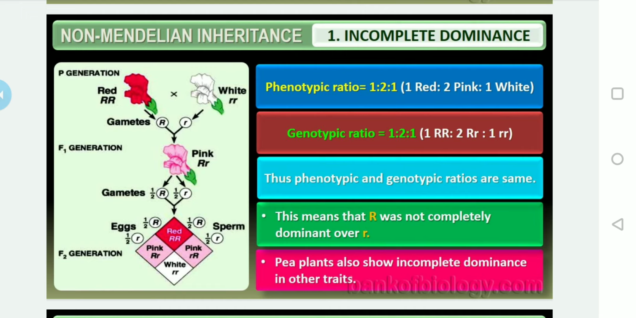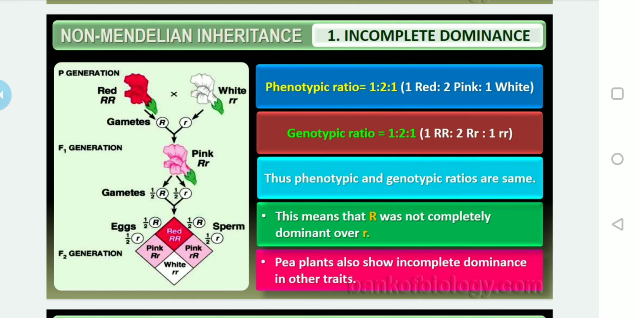But what about Mendelian inheritance? In a monohybrid cross, we got 3:1 as the phenotypic ratio and 1:2:1 as the genotypic ratio. Do you remember? But here, the phenotypic and genotypic ratios are the same. There is no difference between the phenotypic and genotypic ratio in this species. So this means that R was not completely dominant over small r.